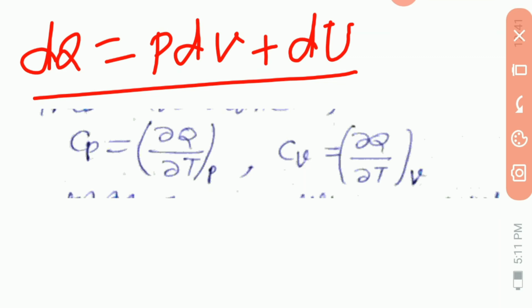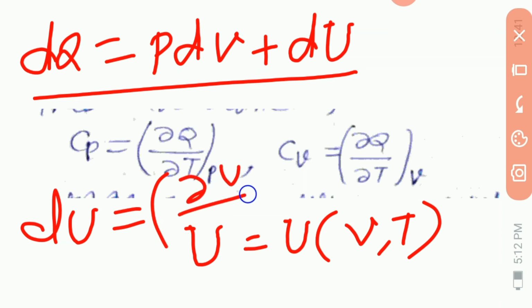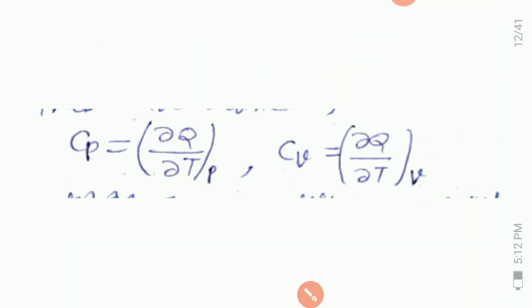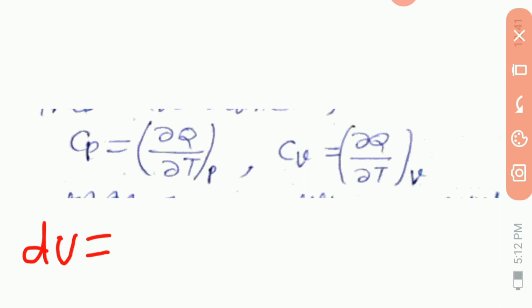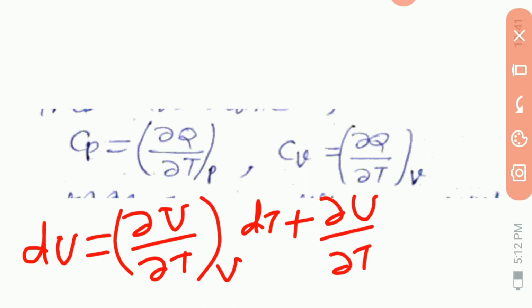If we assume U is equal to U of V, T for the internal energy of unit mass of the substance, then dU is dou U by dou T at V into dT plus dou U by dou V at T into dV.